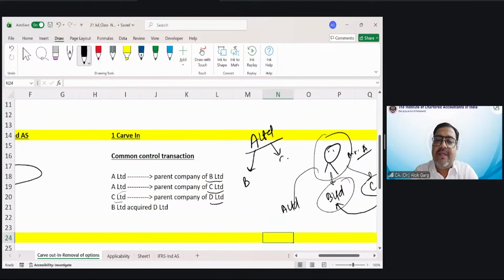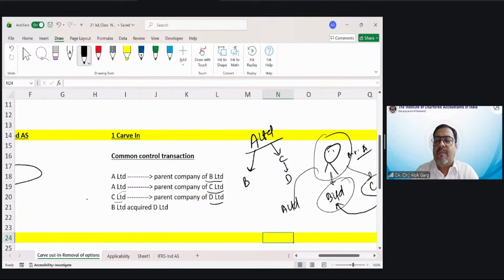And A is also parent of C. And C is parent of D. So D is the grandson of A Limited. So A Limited is the grandfather of D Limited. Sorry, my bad. A Limited is father of C Limited. A Limited is grandfather of D Limited. And A Limited is father of B Limited.